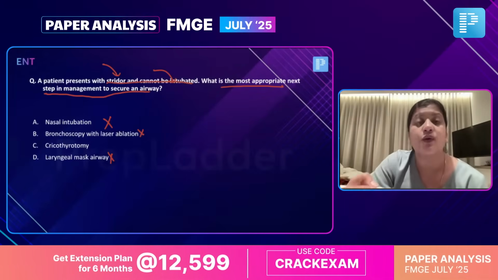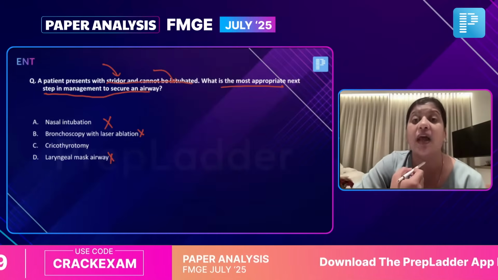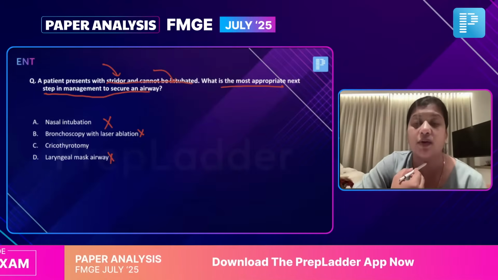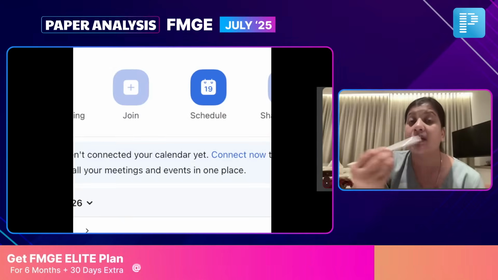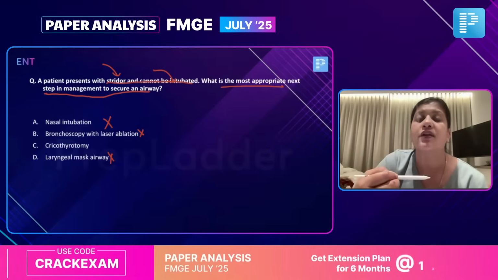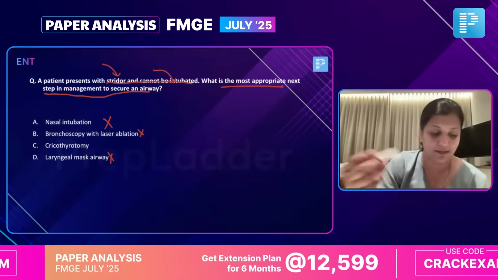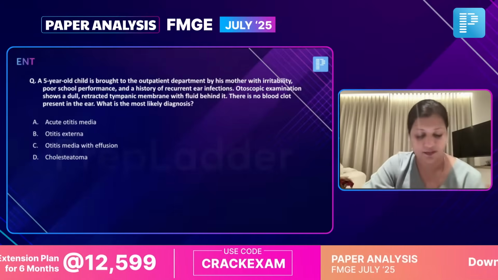The only way you can secure the airway in such an emergency would be to do a cricothyrotomy, where you pierce the cricothyroid membrane and you enter the airway to secure the airway. But you cannot keep the patient on cricothyrotomy for a longer duration of time. You have to convert it to a tracheostomy eventually. So the correct answer will be cricothyrotomy.